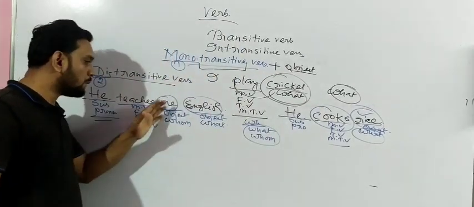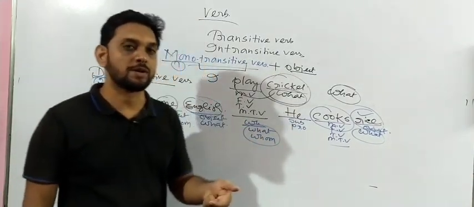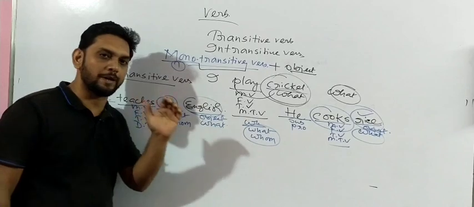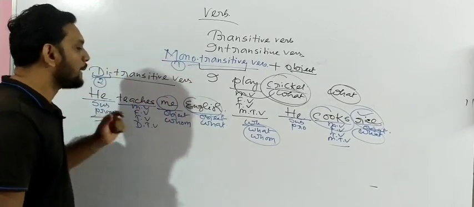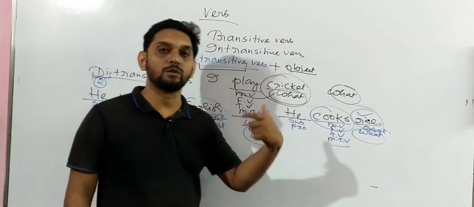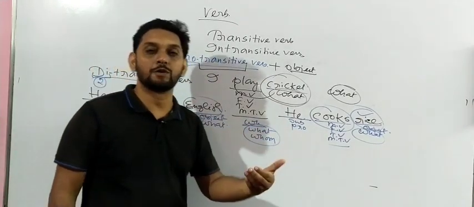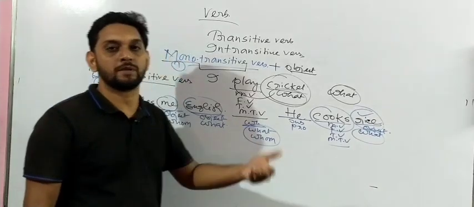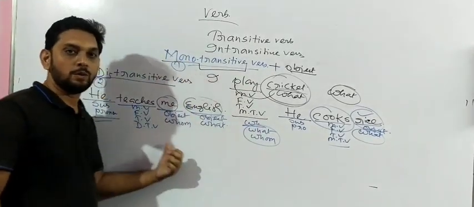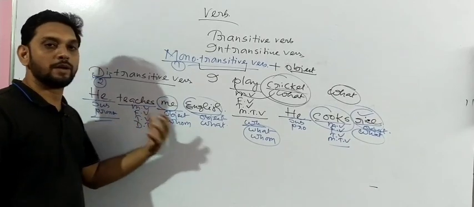And why should we know this? What is the application of learning monotransitive verb and ditransitive verb? That is a very important concern. We have to learn about it because unless we have defined the object, we can't do the voice change. We have a lot of problems in transformation because we can't understand which object should come first and which object should come later.